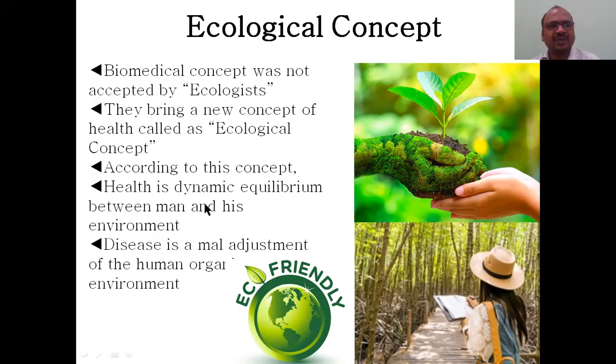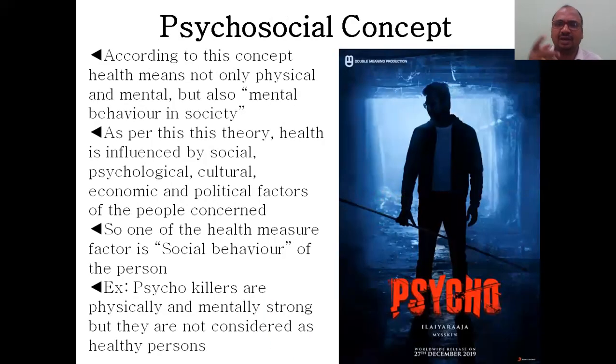According to this concept, health is a dynamic equilibrium between man and environment. There must be equilibrium. That is a very important point according to the ecological concept. Dynamic equilibrium must be there between the environment and man. Otherwise, disease is just a maladjustment of the human to the environment. If there is any miscommunication between the environment and human, it may lead to ill health.